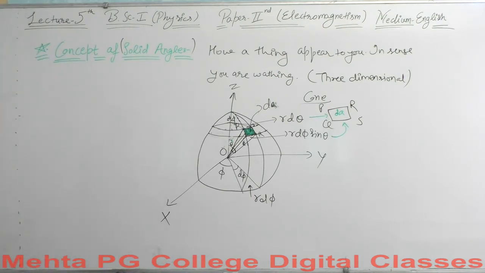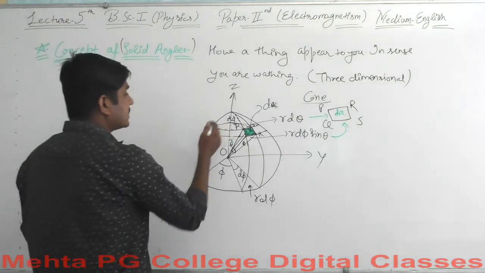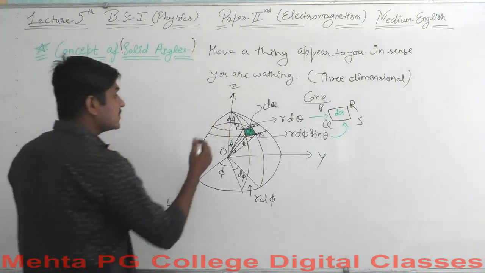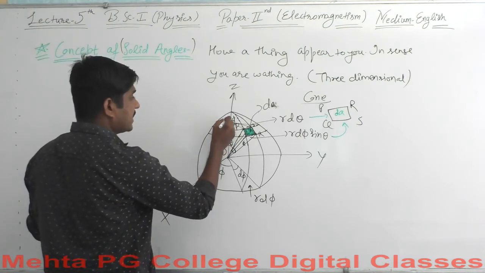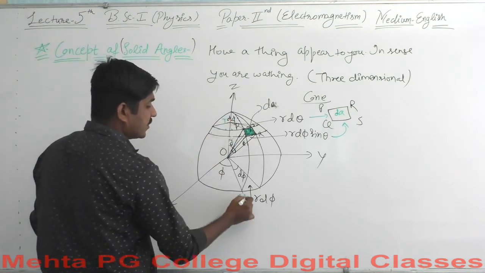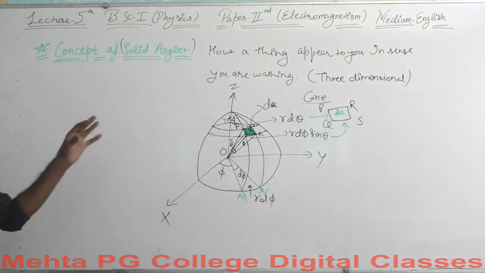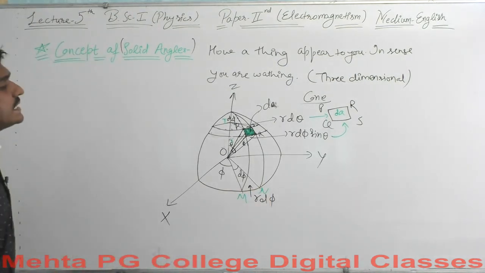Let me come up with a point. Let's say this is point T. The point here is the point T. This is the point M, you say, and this is the point N. So this is all the displacement here from the points T, M, and N. So we will calculate the value of solid angle here.